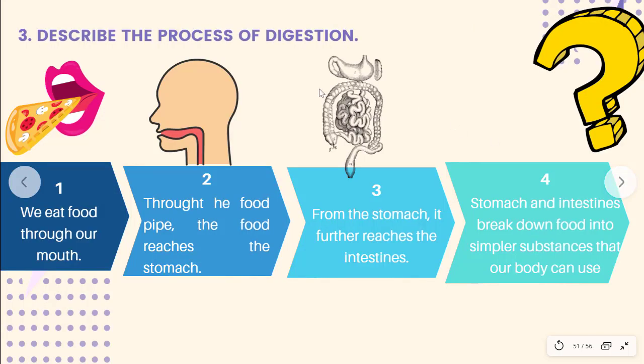Question 3. Describe the process of digestion. In that, the first step, we eat food through our mouth. Through the food pipe, the food reaches the stomach. From the stomach, it further reaches the intestine. Stomach and intestines break down food into simpler substances that our body can use. So this is the process of digestion. We've given a diagram representation so that you can remember it better.